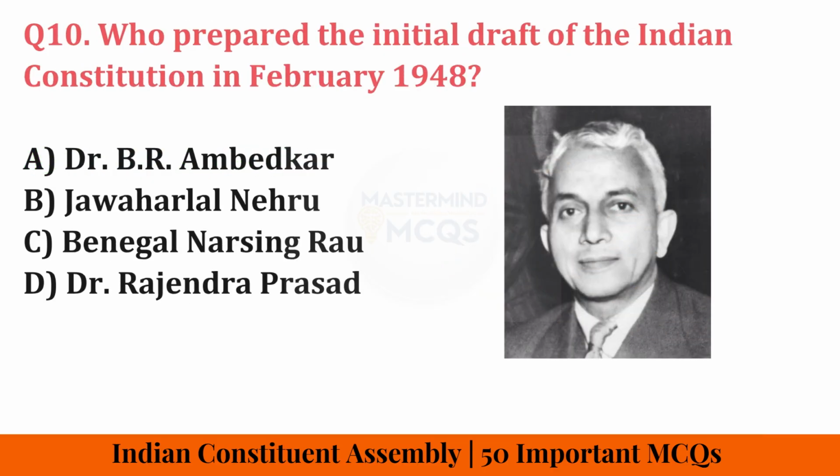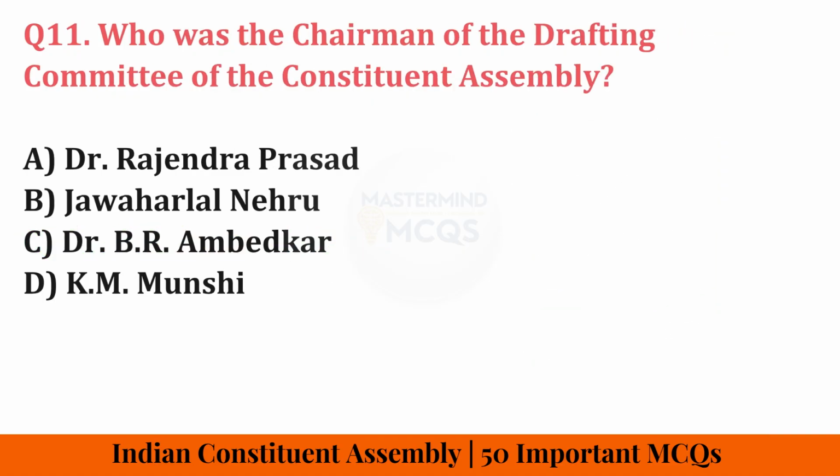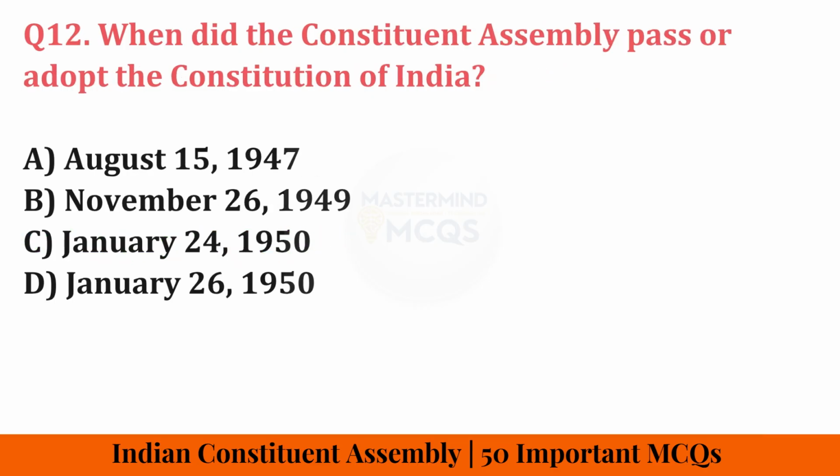Who prepared the initial draft of the Indian Constitution in February 1948? Correct answer is Benegal Narsingh Rao. Who was the chairman of the drafting committee of the Constituent Assembly? Correct answer is Dr. B.R. Ambedkar. When did the Constituent Assembly pass or adopt the Constitution of India? Correct answer is 26th November 1949.